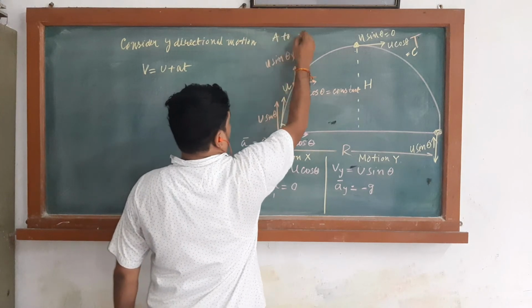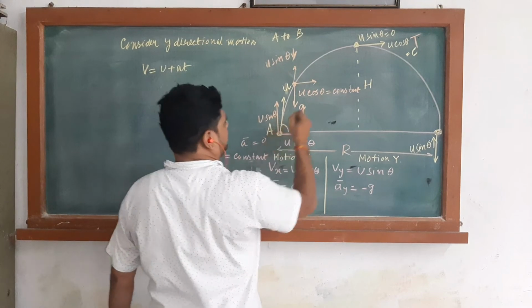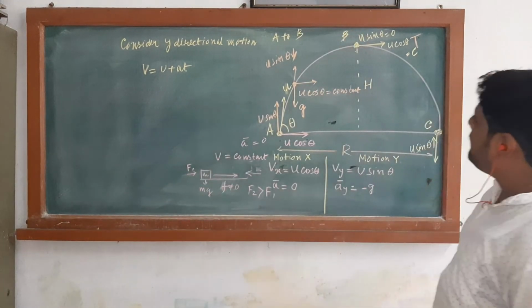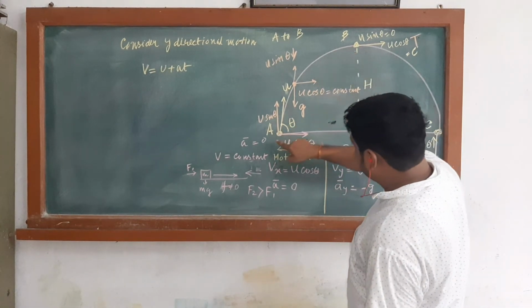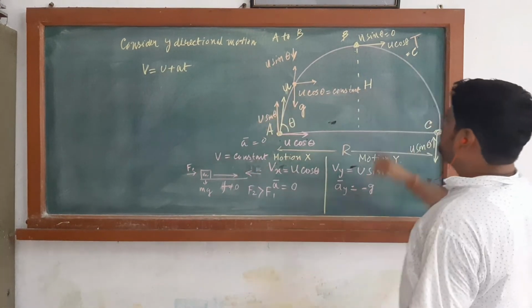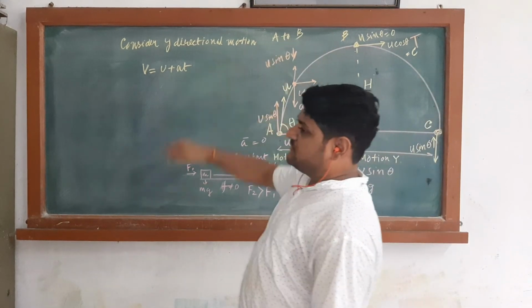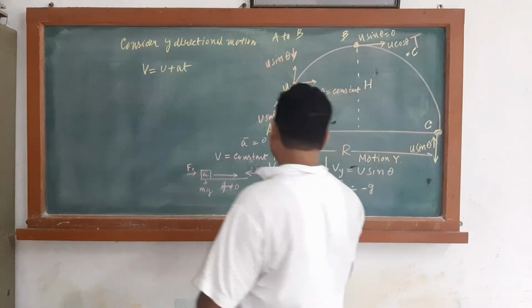A to B, this is point A, this is point B, and this is point C. Now we consider the motion from A to B and calculate this. V is equal to U plus AT. So at B, what is the vertical velocity? The vertical velocity at B is 0.